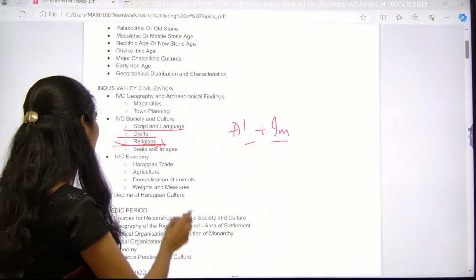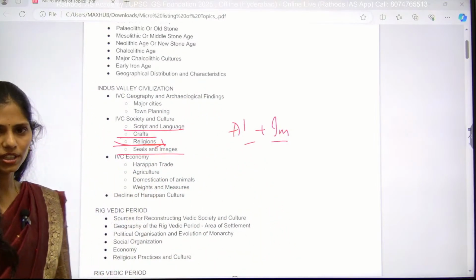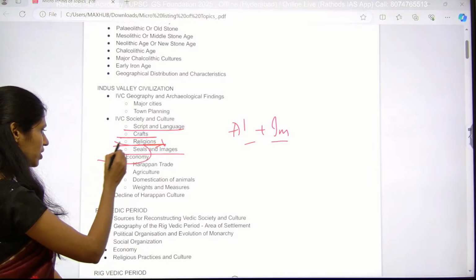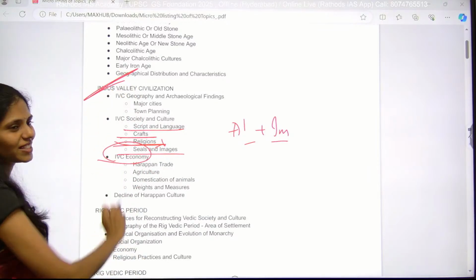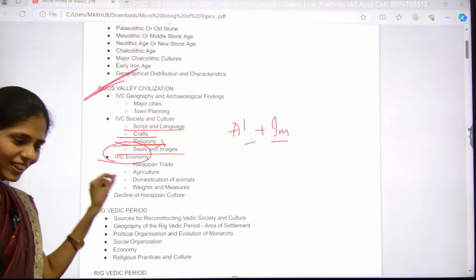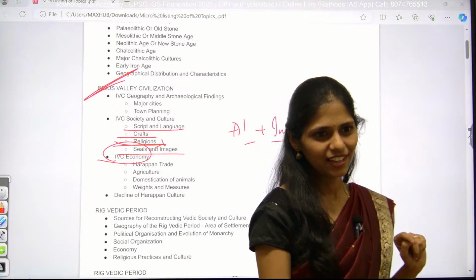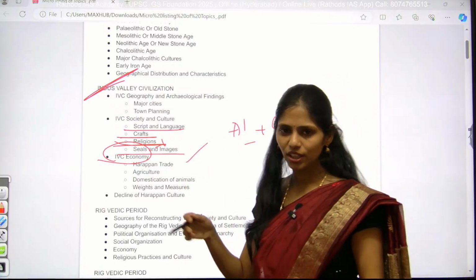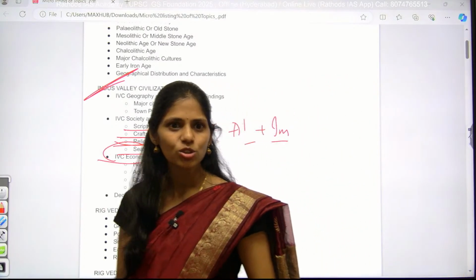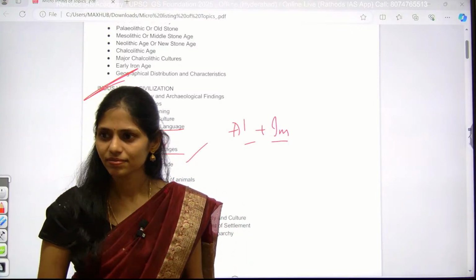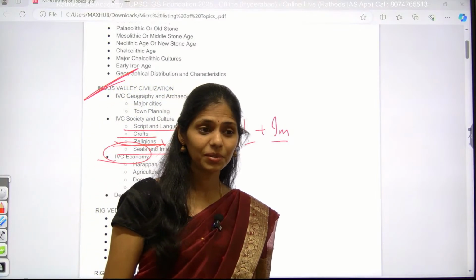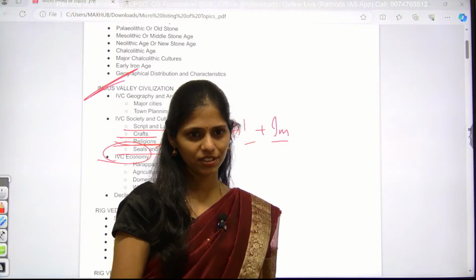And the next one is seals and images, that is very important. And the next one is economy. The economy part starts from this IVC onwards. At that time it started, and till now also we are studying that economy. During ancient times we normally had the barter system. Any idea of the barter system? Exchange of goods and services.